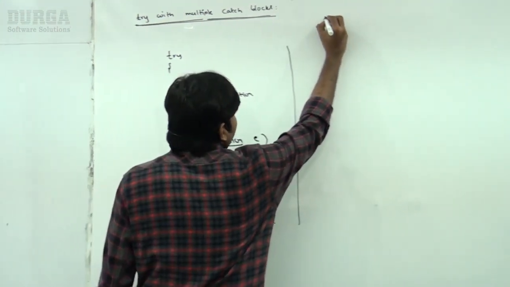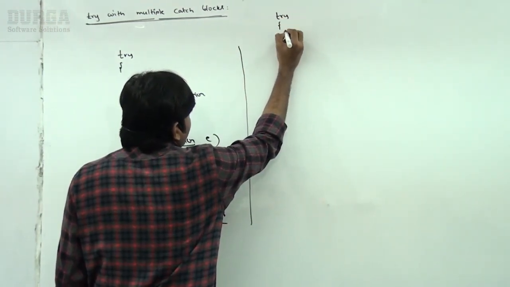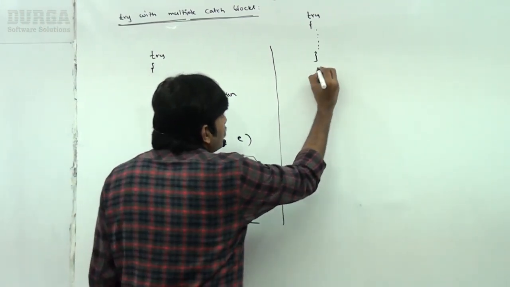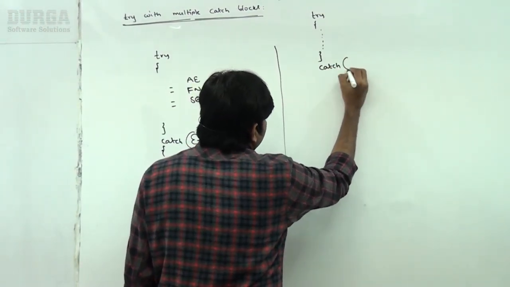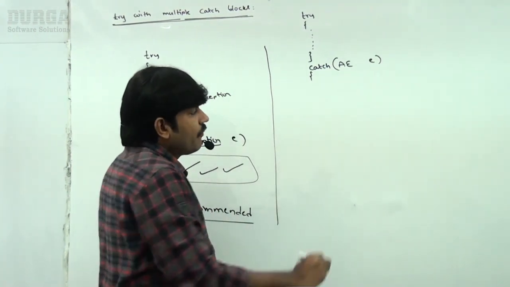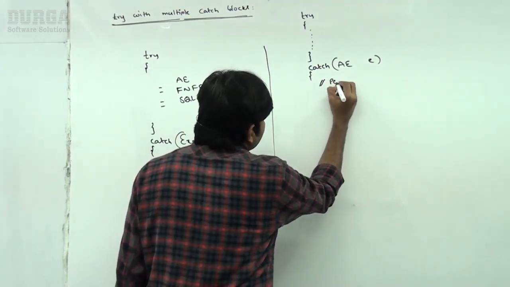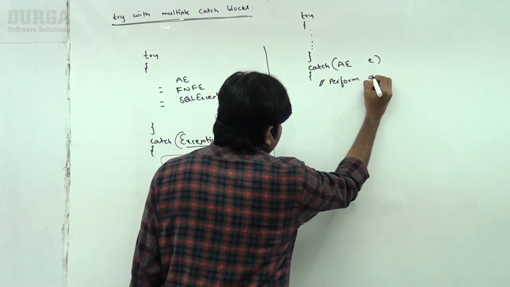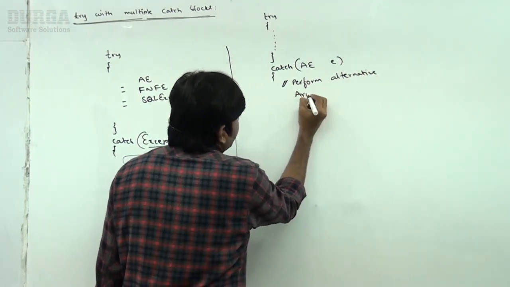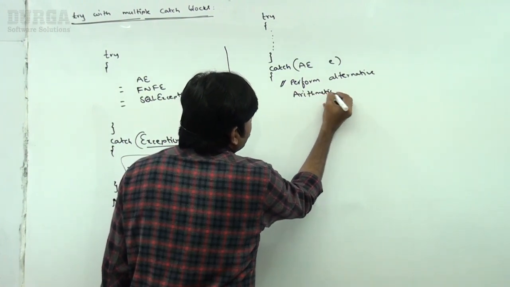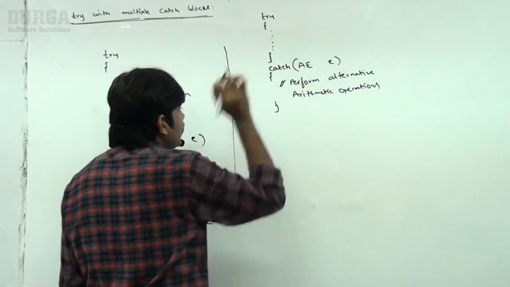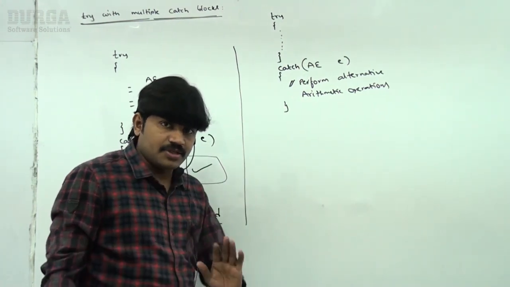Sir, observe carefully. Here, the try block is there, with risky code. Now, if an arithmetic exception is coming, then perform alternative arithmetic operations. So this code will be executed if an arithmetic exception is going to come.